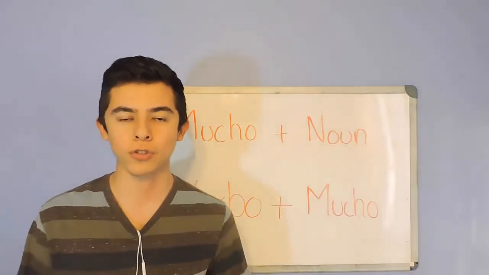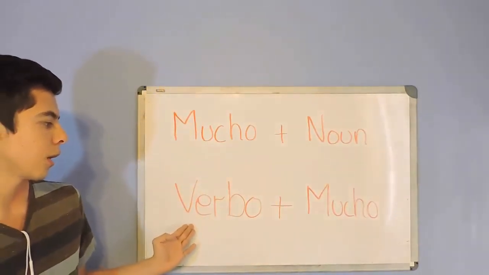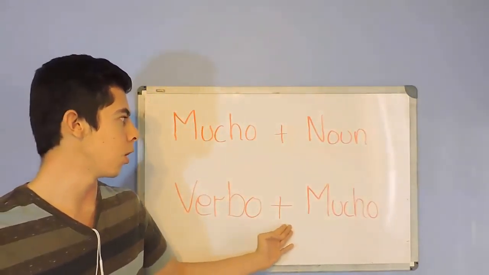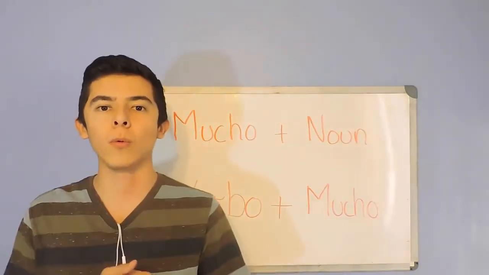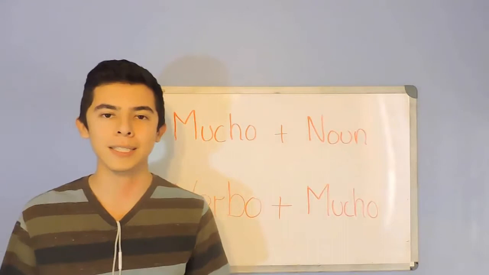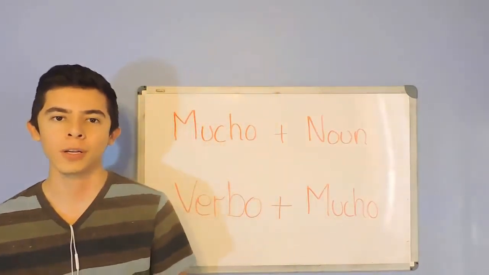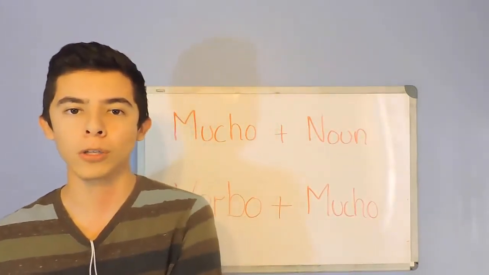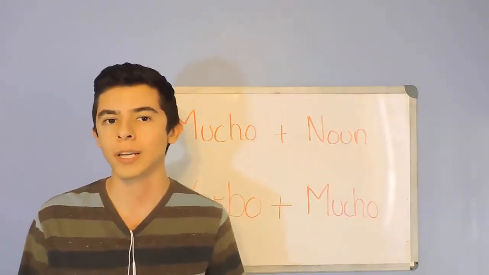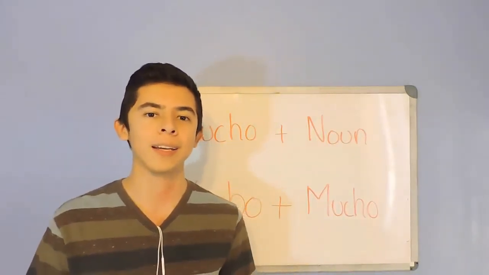Now the second structure, mucho as an adverb. Now we're gonna use a verb plus mucho. The first example would be hace mucho frío. Hace mucho frío means that it is very cold here or anywhere you want to say. Hace mucho frío en Canadá.